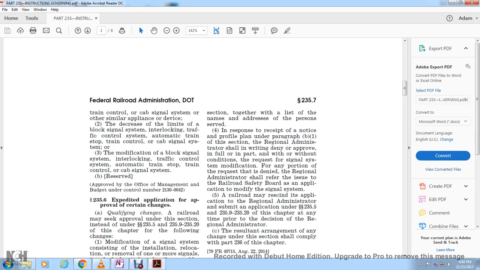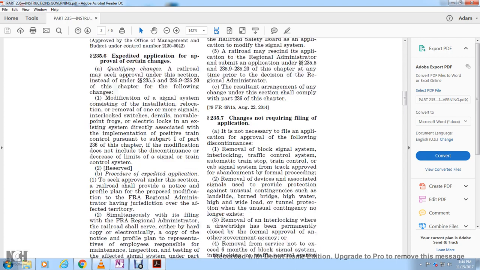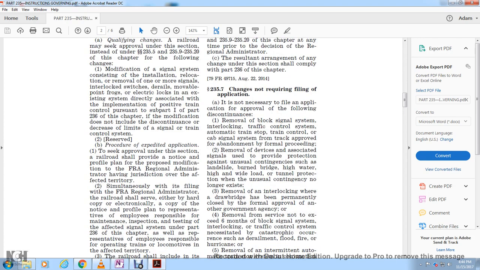A railroad may resubmit the application, instead of the regional administrator's review, as an application under 235.5 with 235.9 through 235.20 of this chapter at any time prior to the decision of the regional administrator. The resulting arrangement for any of the changes under this section shall comply with Part 236 of this chapter. 235.7 Changes not requiring filing of application.